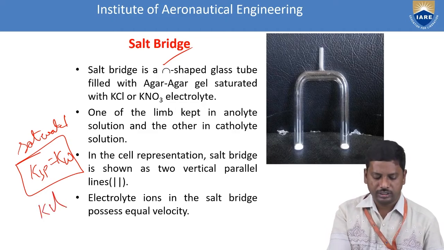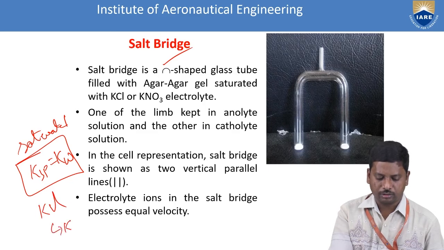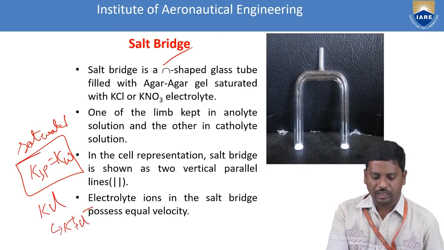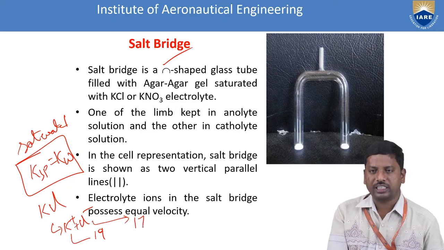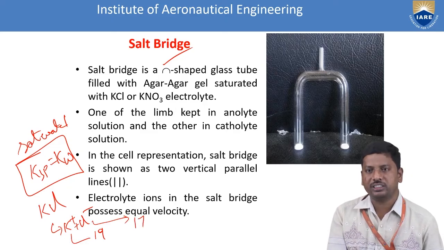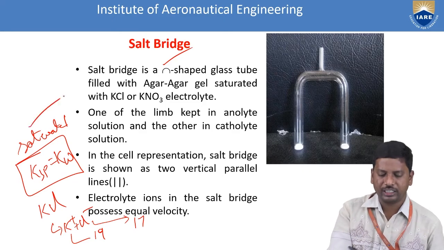Because it dissociates to give K+ and Cl- ions. The atomic number of potassium is 19 and that of chlorine is 17. The size difference between these two ions, based on these atomic numbers, is very small. That's why we choose KCl to fill the U-tube, and it is maintained at a saturated condition.